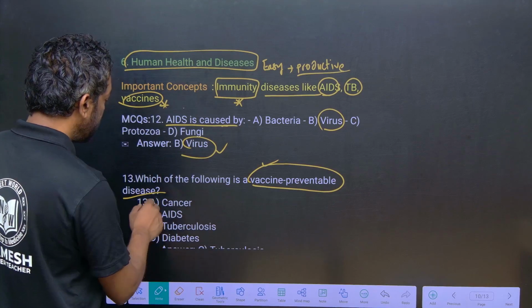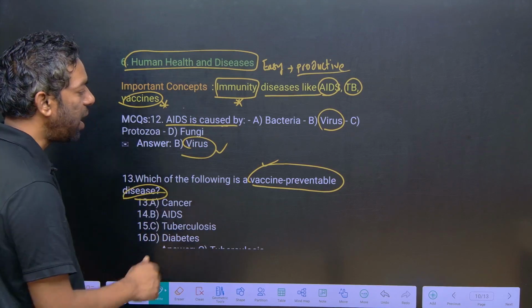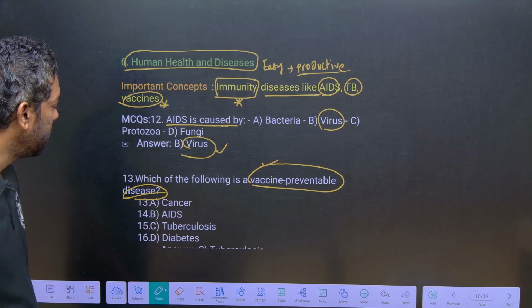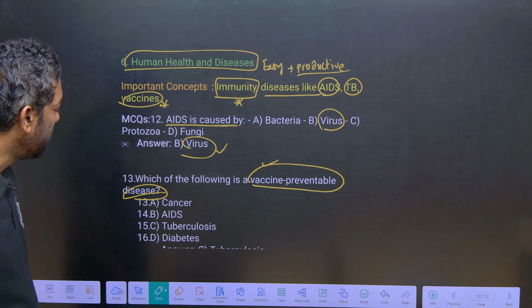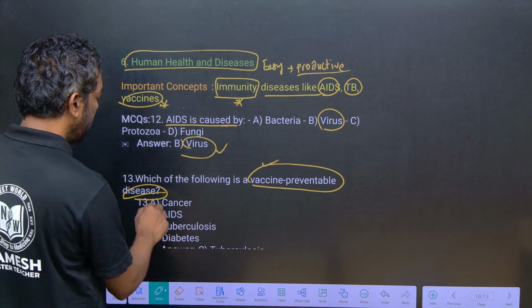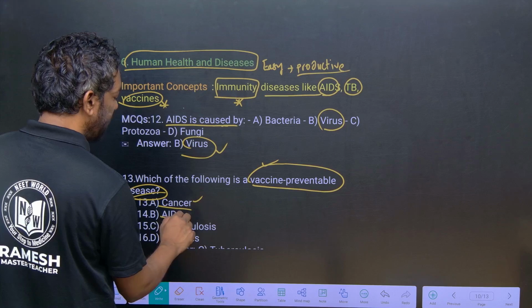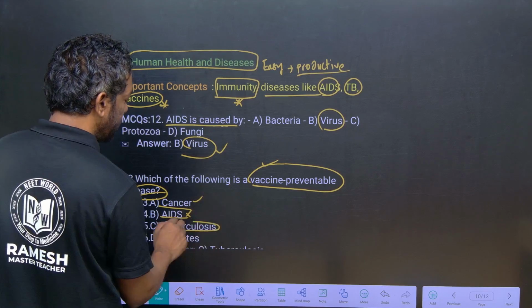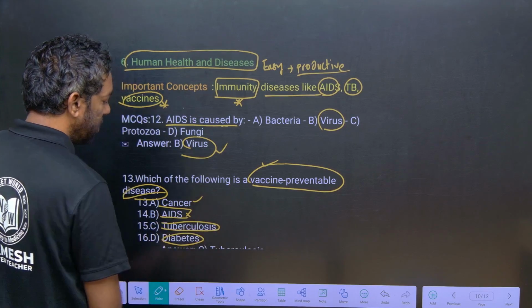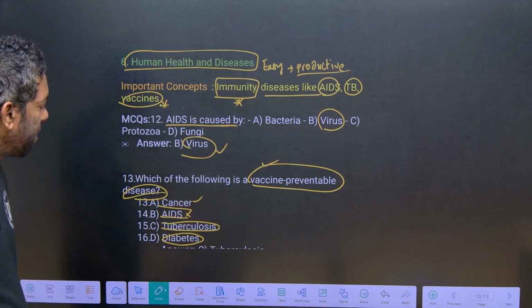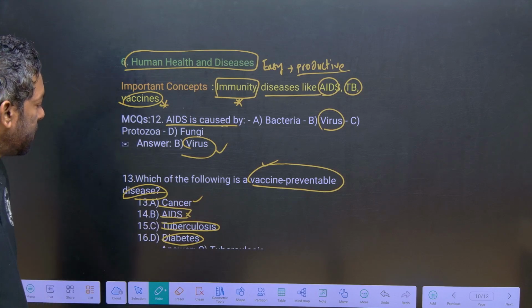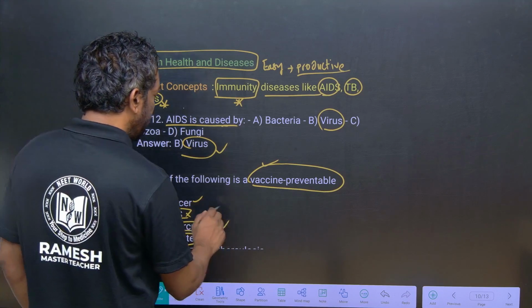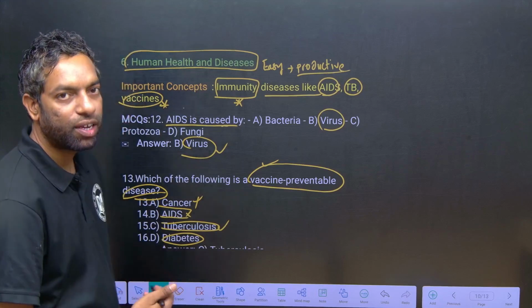Which is a vaccine-preventable disease? So guys, just look into this. Cancer, HIV, tuberculosis, and diabetes. Which one is it? Tuberculosis has a vaccine. There is medicine for tuberculosis.